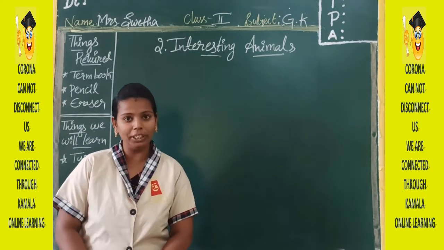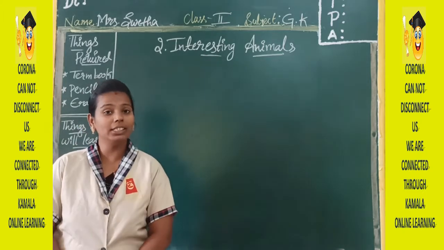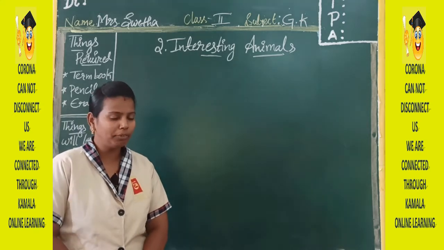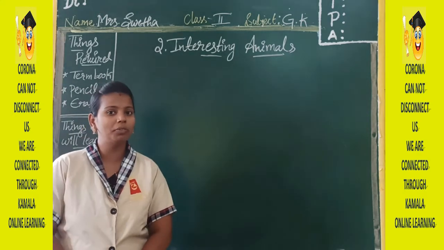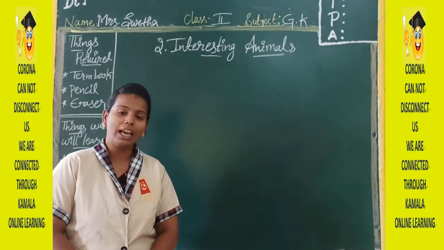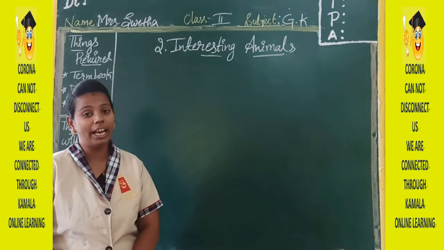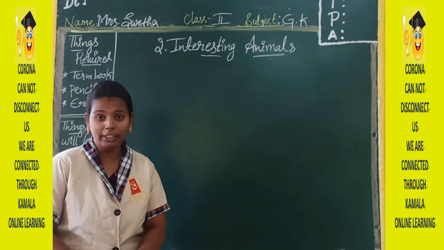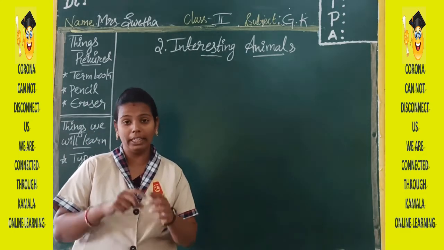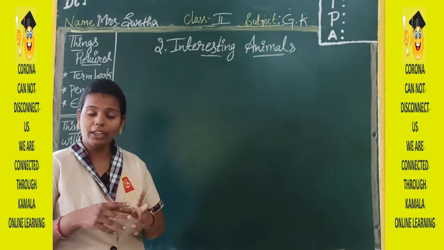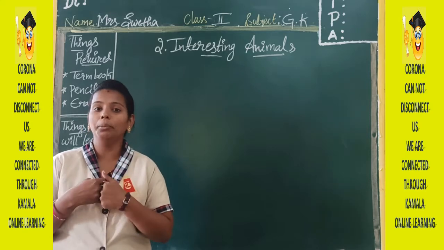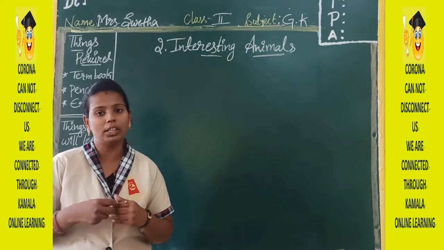I hope everybody is doing well in your home and following all the instructions, the safety measures of this corona. Yes. So I think every one of you know what the safety measures of this corona are. No? Yes. Once again I will tell you. You follow all those things at your home. You should sanitize your hands. You should wash your hands regularly. And you should wear a mask if you are moving out to any of the places near your home, and you should maintain distance when you are speaking to anybody in your home or outside also.